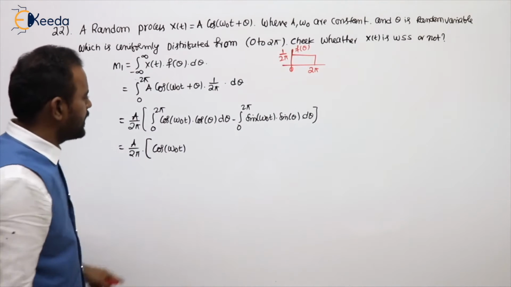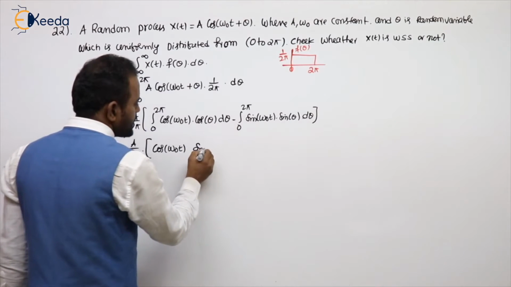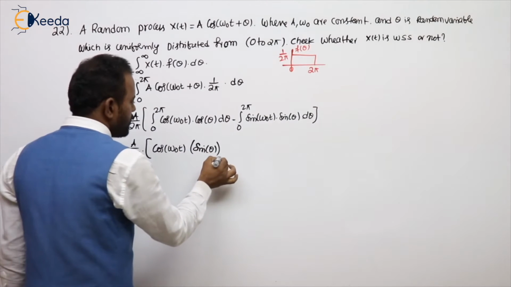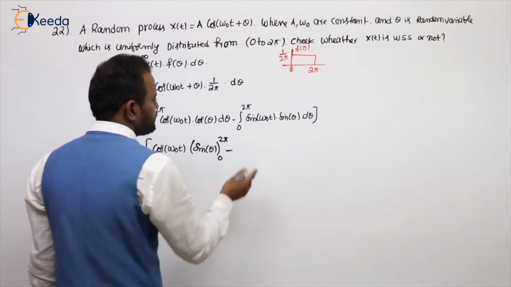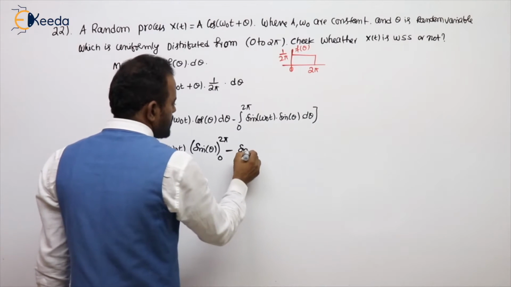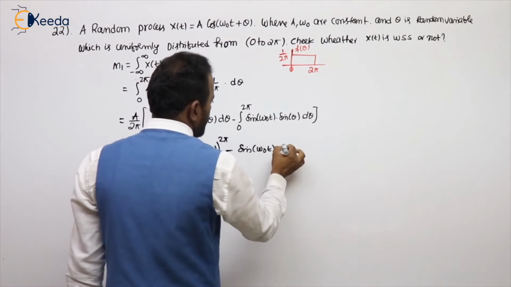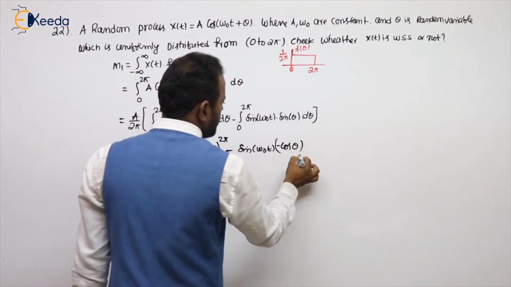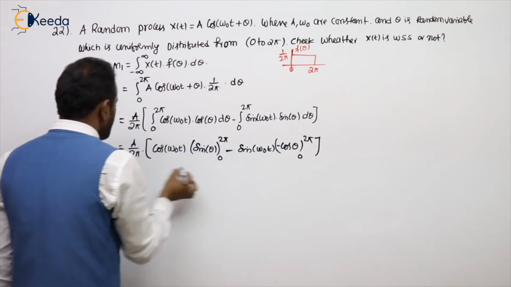Integration of cos theta will be sin theta, with limits from 0 to 2 pi. Minus, here also sin omega naught t is a constant outside. Integration of sin theta is minus cos theta, with limits from 0 to 2 pi. Substitute the limits.